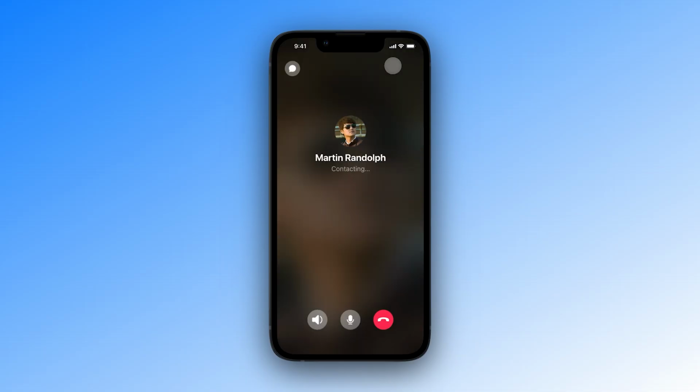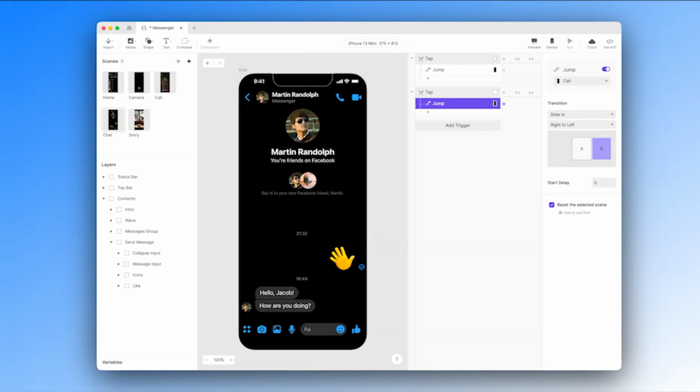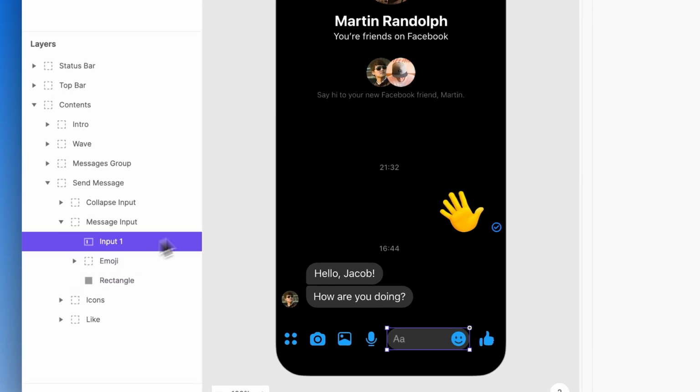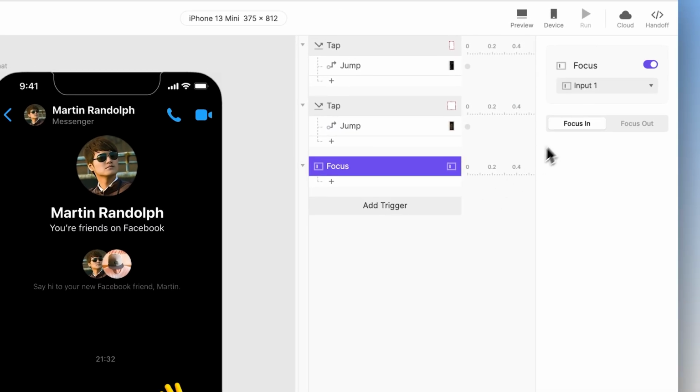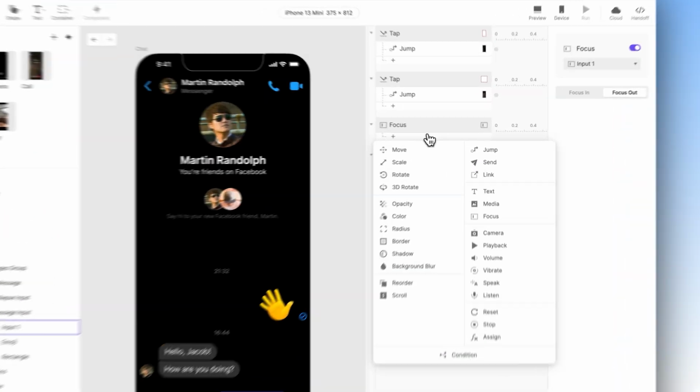Now, let's make the keyboard UI respond naturally when the user types. In the chat scene, let's begin by selecting the input field and adding a focus trigger. This detects when the user taps to start or finish typing, and ProtoPie will automatically bring up the keyboard.